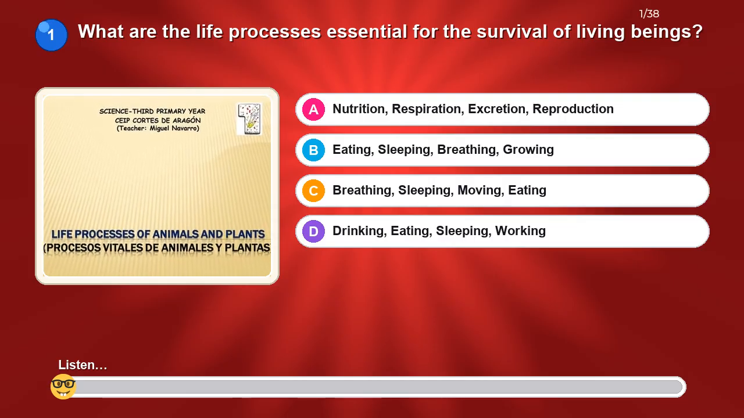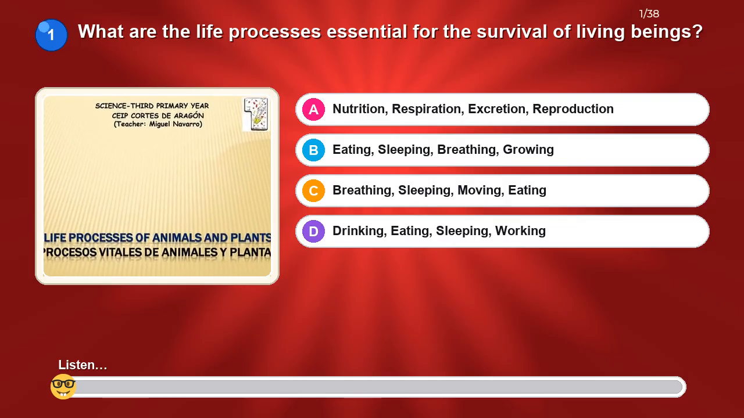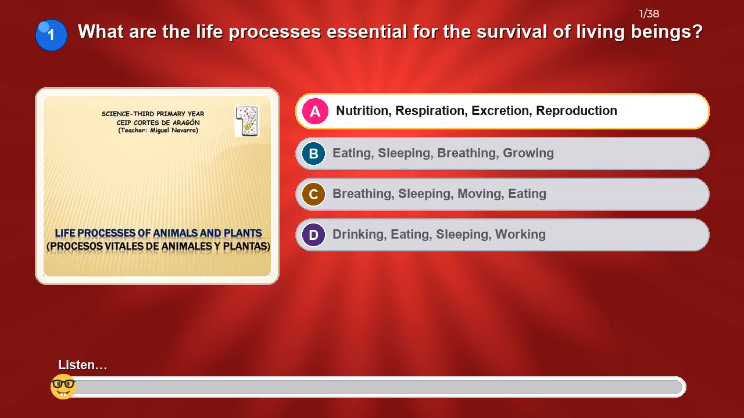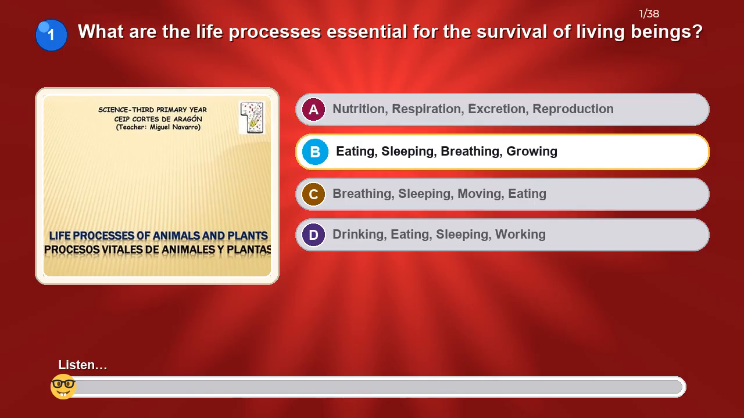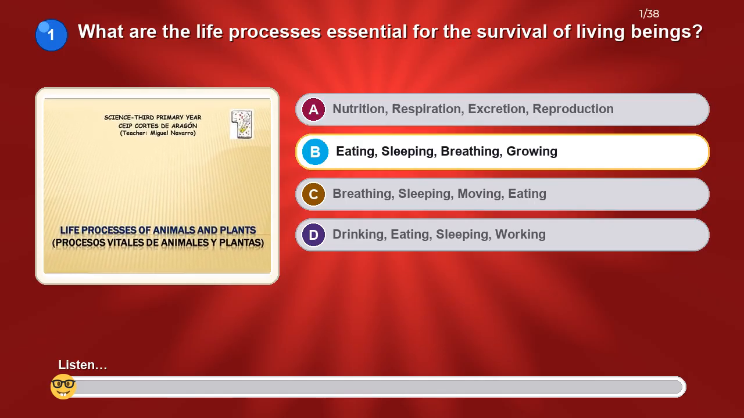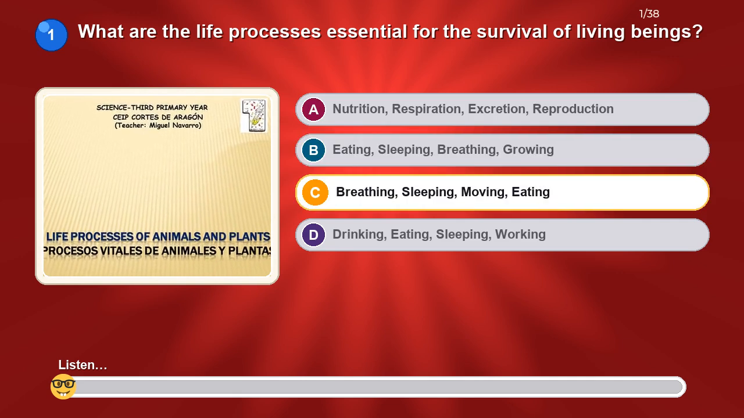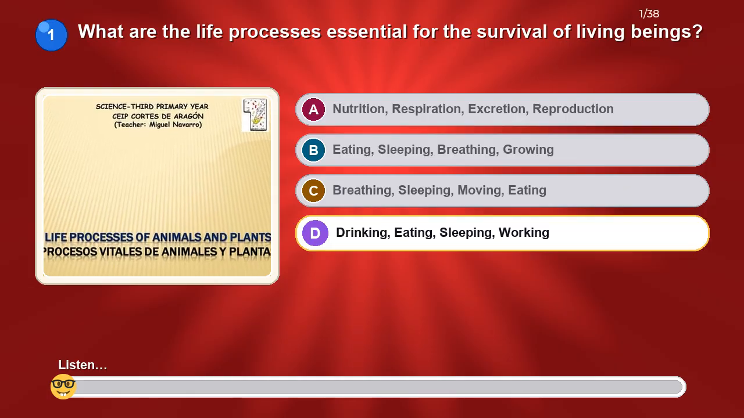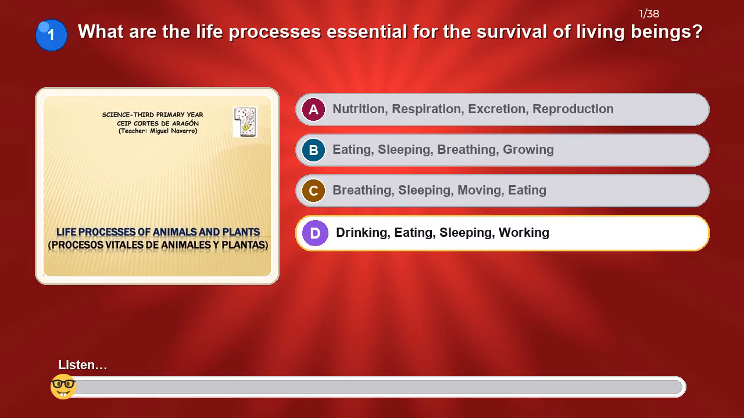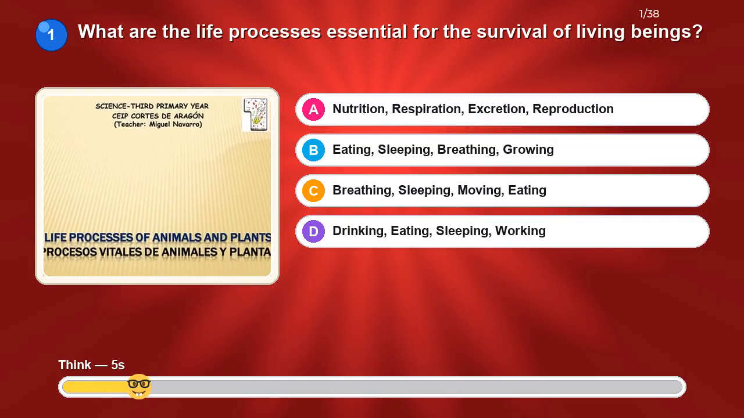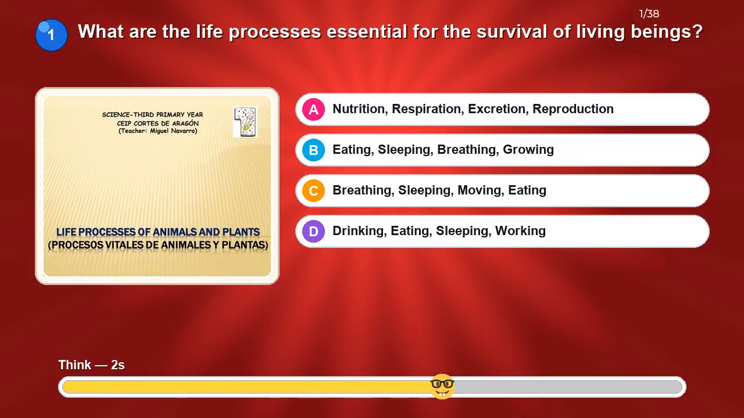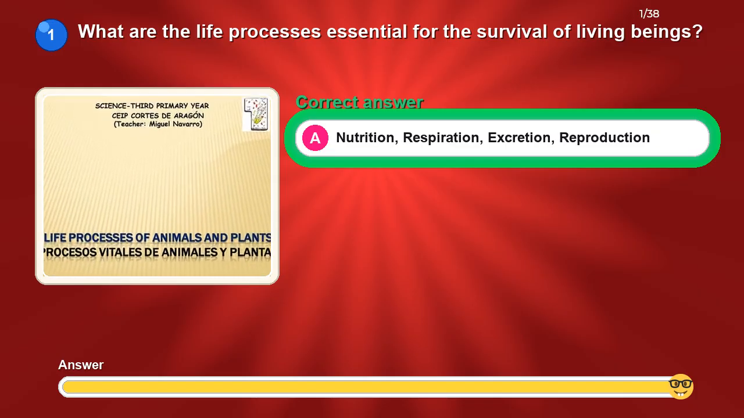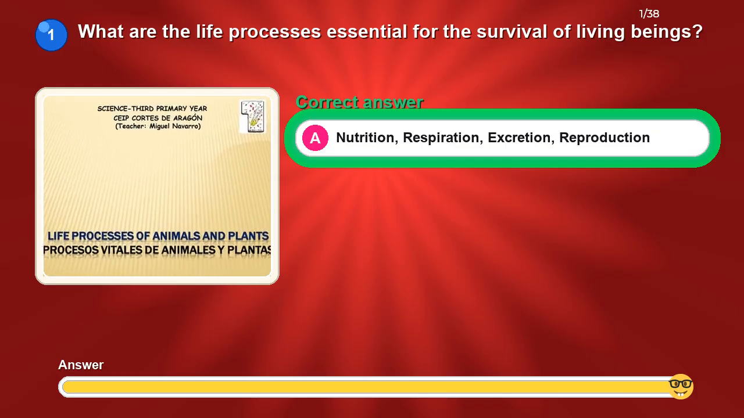What are the life processes essential for the survival of living beings? Option A: nutrition, respiration, excretion, reproduction. Option B: eating, sleeping, breathing, growing. Option C: breathing, sleeping, moving, eating. Option D: drinking, eating, sleeping, working. The correct answer is nutrition, respiration, excretion, reproduction.